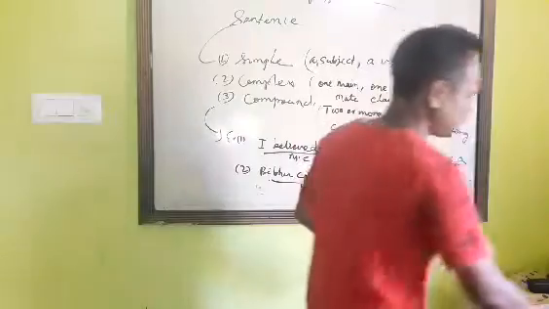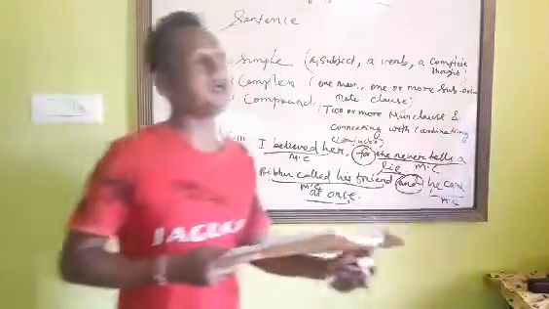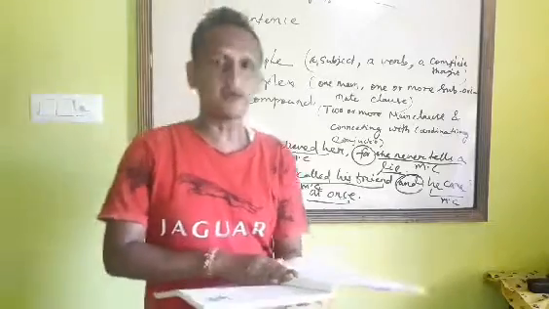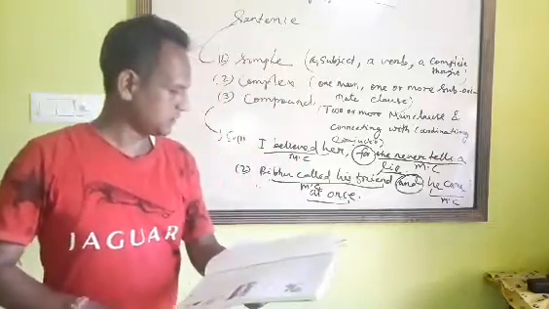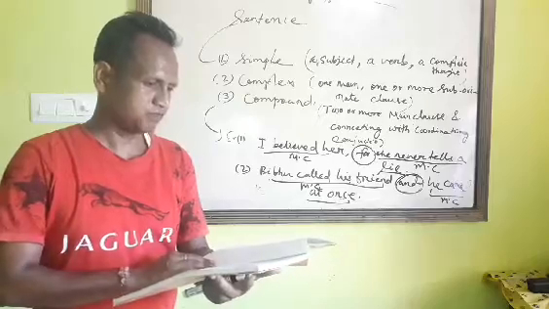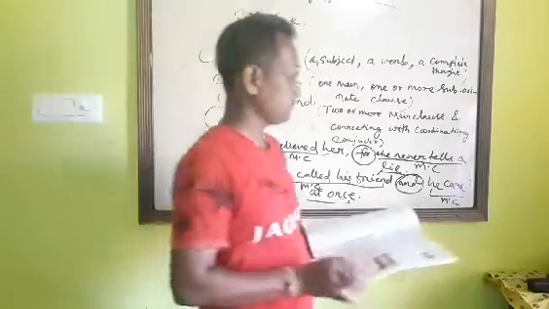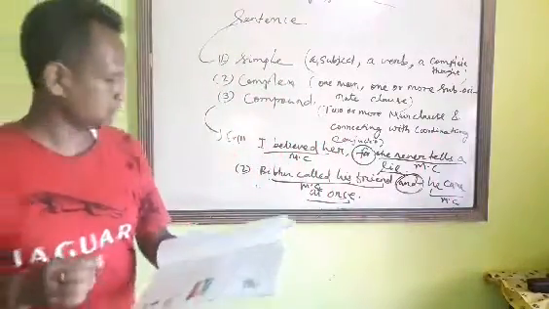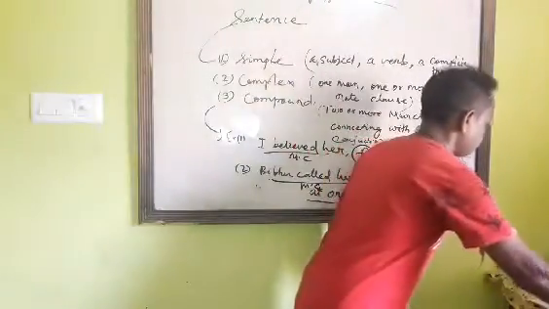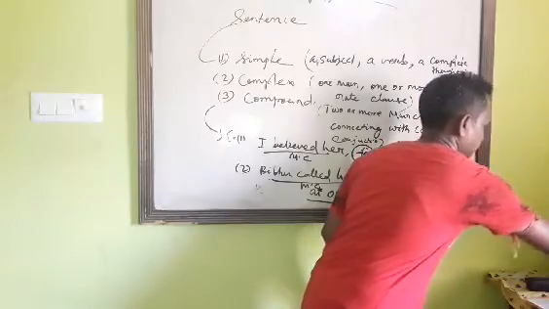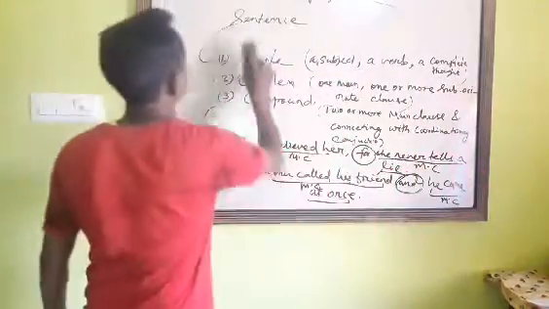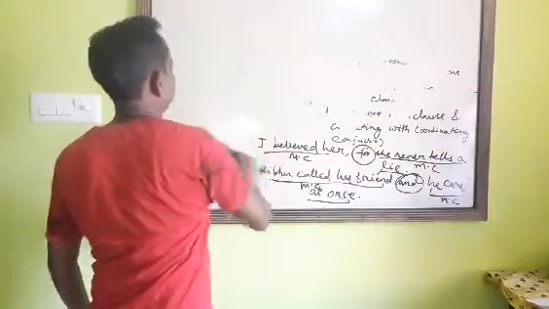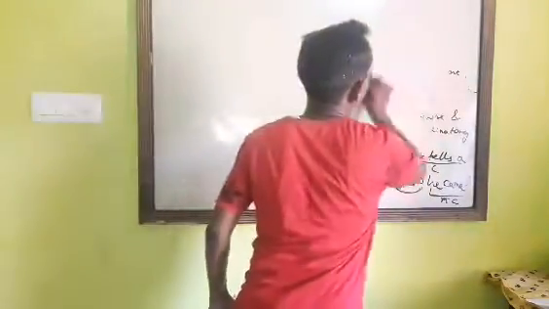I am giving you some homework. Let's revise. Do numbers A and C, it's your homework. Write down your homework and do it yourself.